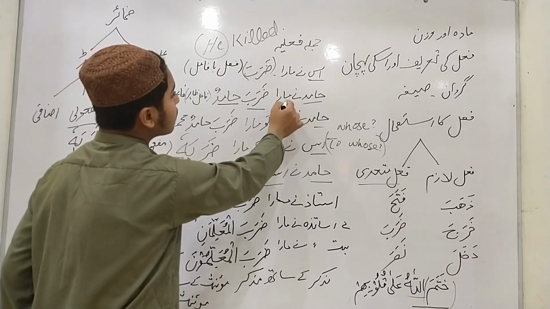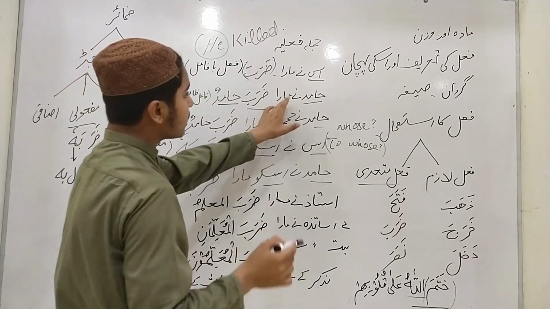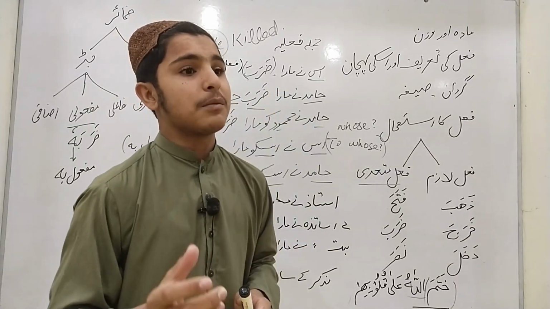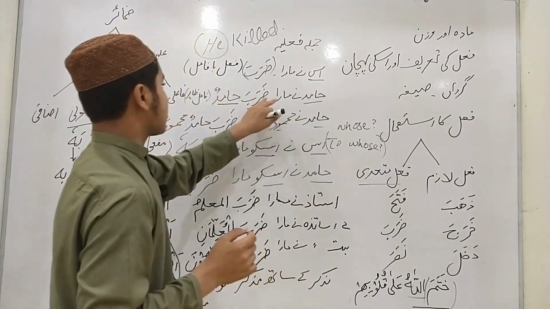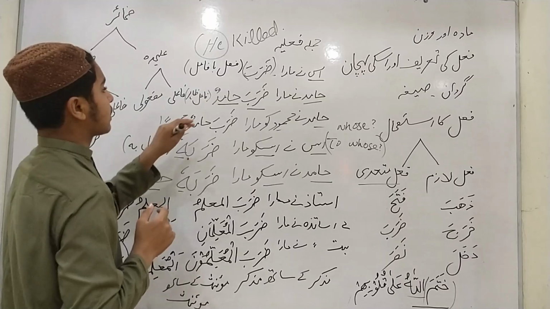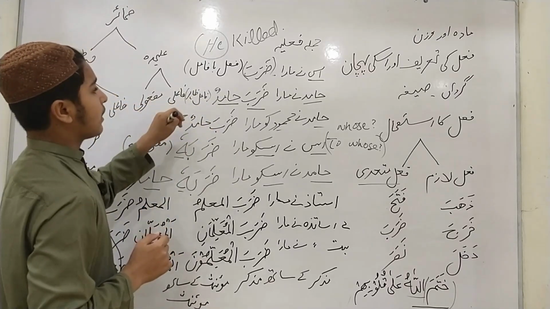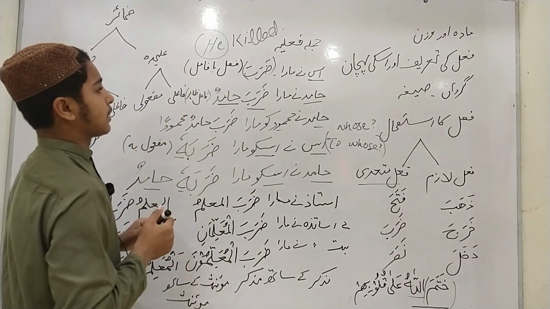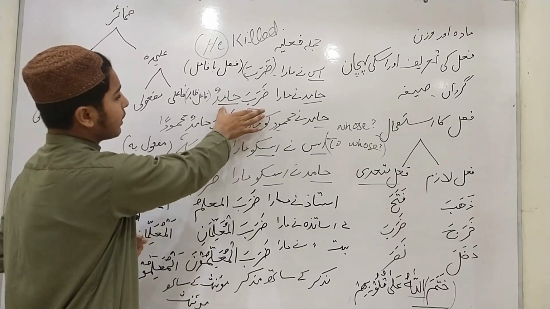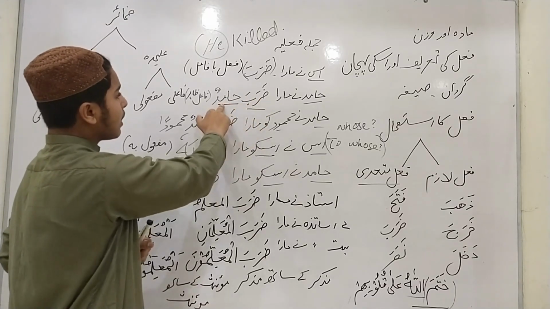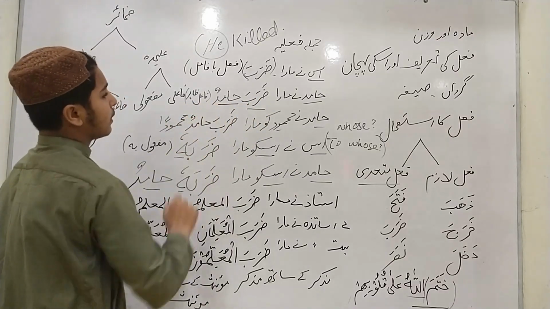In whichever sentence the subject comes by name, such a subject is known as fa'il zahir, the appeared subject. Daraba Hamidun, in Arabic, Hamidun is fa'il zahir.